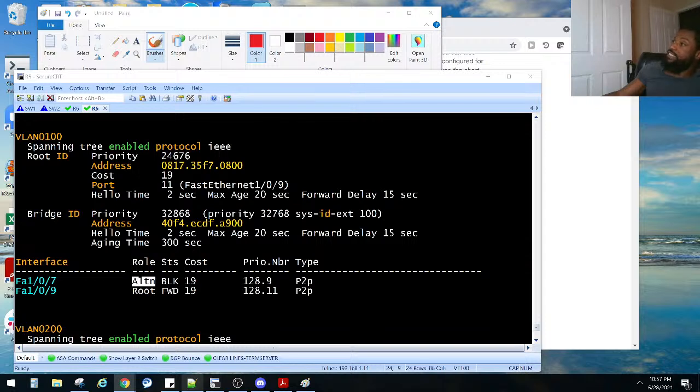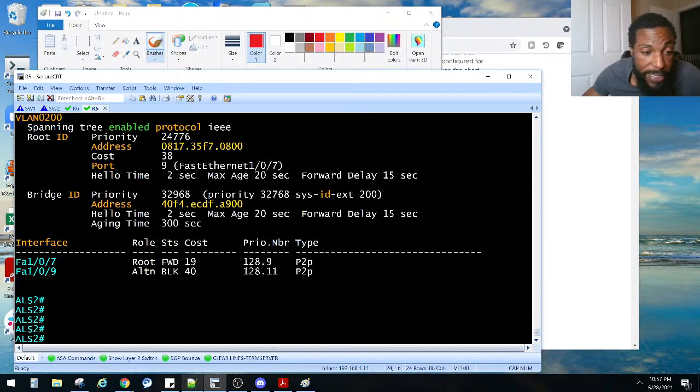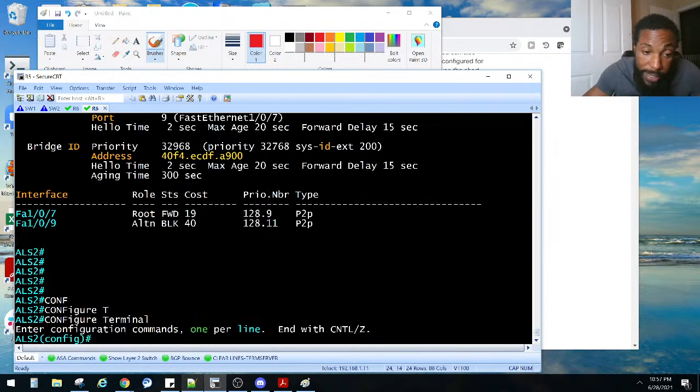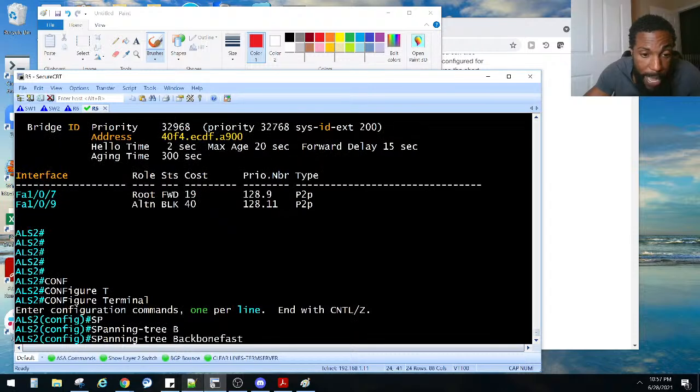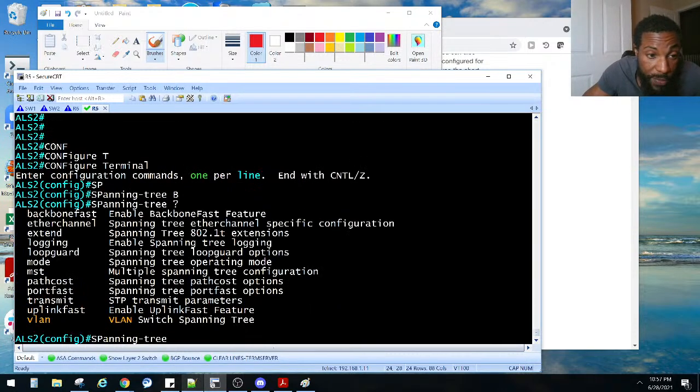But Pete does say it is just one command that makes convergence quicker, kind of like PortFast. So yes, and that feature that we were looking for is BackboneFast. I completely forgot about this feature right here. We just do spanning-tree backbonefast, just like this right here. So if we use the question mark, like he said, we have all these features we can do.